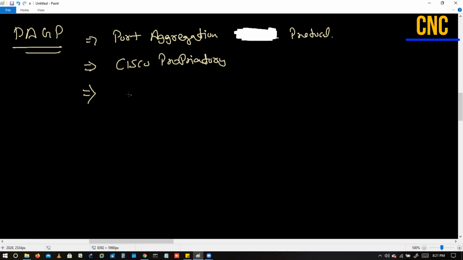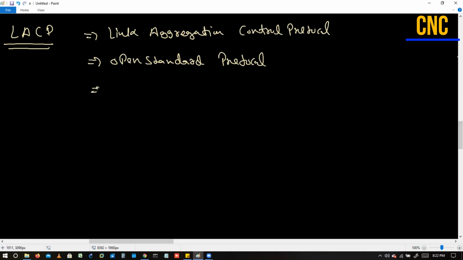In PAgP, we have two modes. One is desirable, the other one we have is auto. Here in LACP, again we have two modes. One is active, the other one is passive.